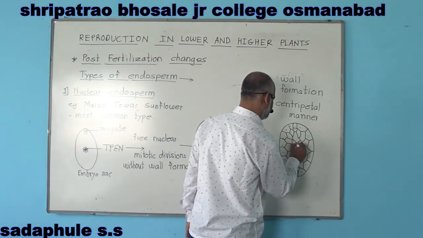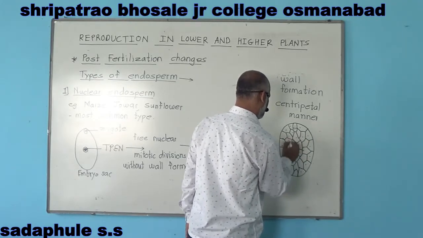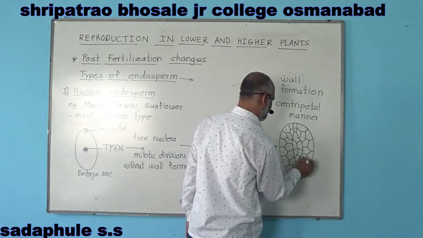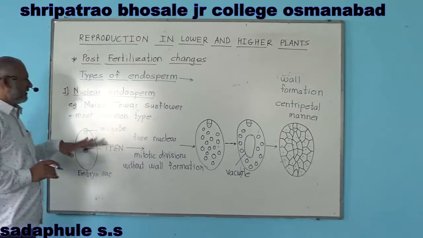Okay. So it is the development of endosperm.